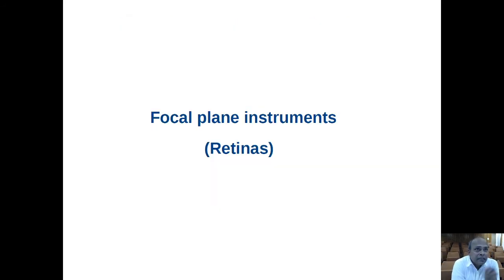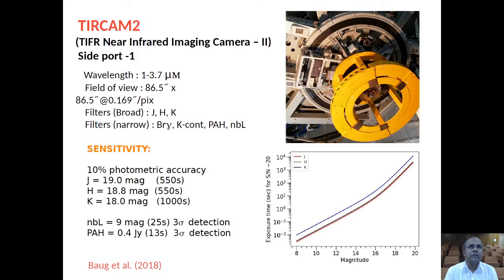Well, this is the final section of this lecture: focal plane instruments, or detectors. This is the first back-end instrument we tested on the telescope. What you see in white is mounted here, a TIRCam 2 camera. This works in the near infrared wavelength range, 1 to 3.7 micron. This gives a field of view of 86.5 arcsecond by 86.5 arcsecond. We have broadband filters JHK, and we also have narrowband filters: Brackett gamma, K continuum, PAH, and NBL filters.